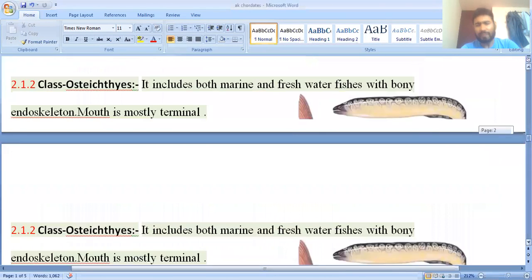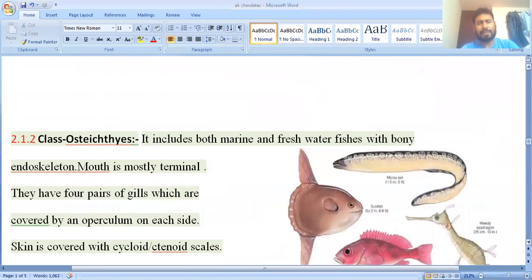Okay. So now we will see the next class of the superclass Pisces, Osteichthyes. Osteichthyes are also known as the bony fishes. Why bony fishes? Because there is high ossification. Ossification means deposition of calcium carbonate. Here high ossification takes place. Due to this, they are considered bony fishes. The endoskeleton is bony. Clear?